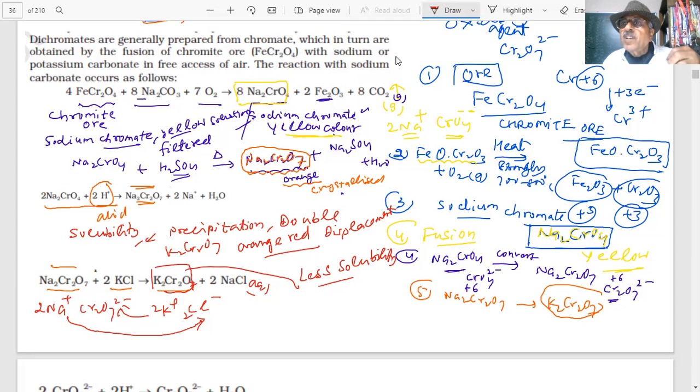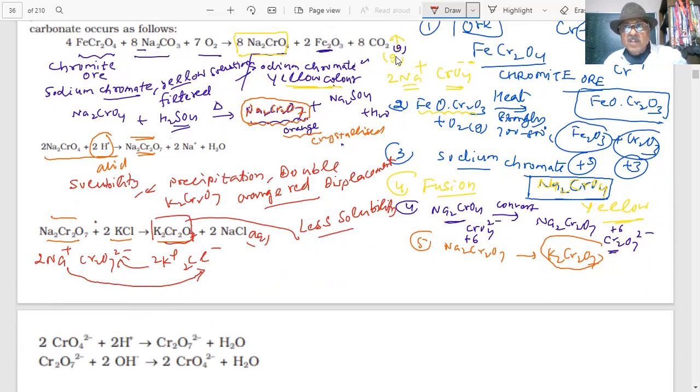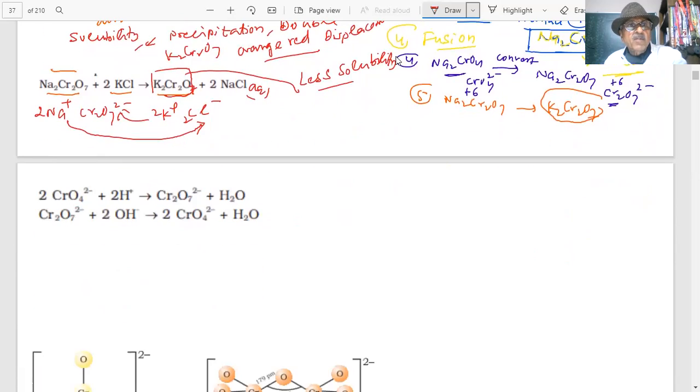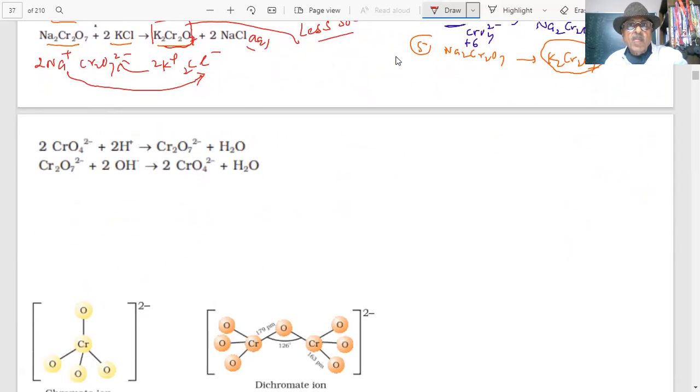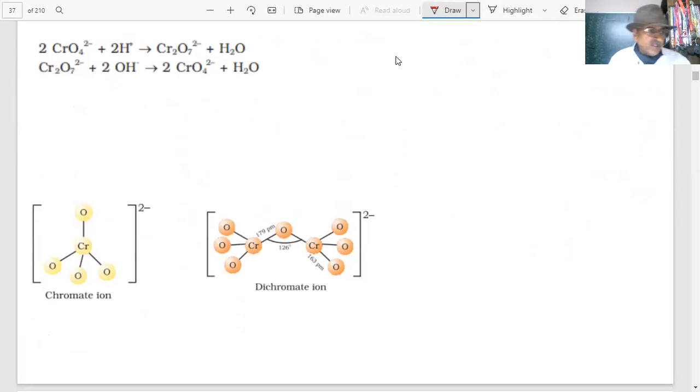By double displacement reaction, because potassium dichromate solubility is less than NaCl, the reaction is driven to the forward direction. And this is the way we prepare potassium dichromate. Very important. This compound is asked a lot in the paper. That's why we are doing it.